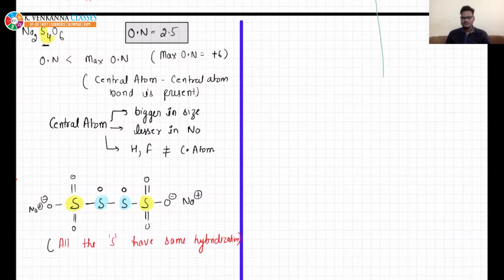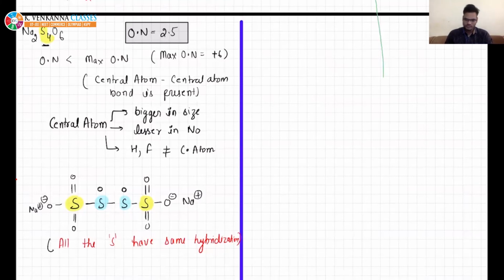What about others? If you see this sulfur, the yellow marked sulfur, they are having only 5 bonds with the more electronegative atom. The sixth bond with the sulfur is of the same hybridization, so it will not give you any charge, neither negative nor positive.